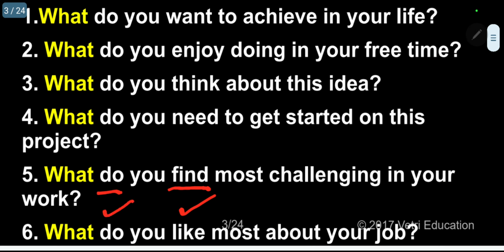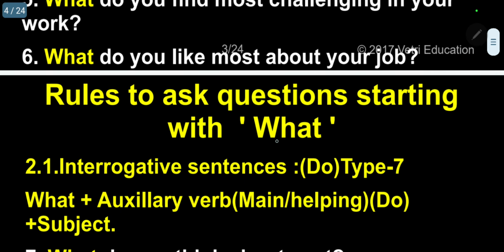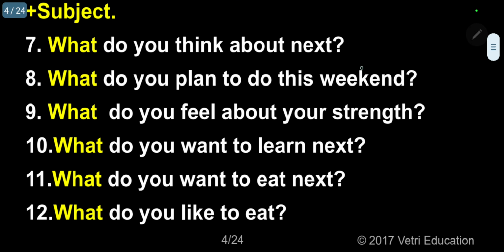So in all the cases, the continuation of what do, do is acting as an auxiliary, helping verb, and there is another main verb. Please follow. I am giving 10 examples. What do you think about the next? Think is the main verb, do is the auxiliary. The next one, eighth: What do you plan to do this weekend?